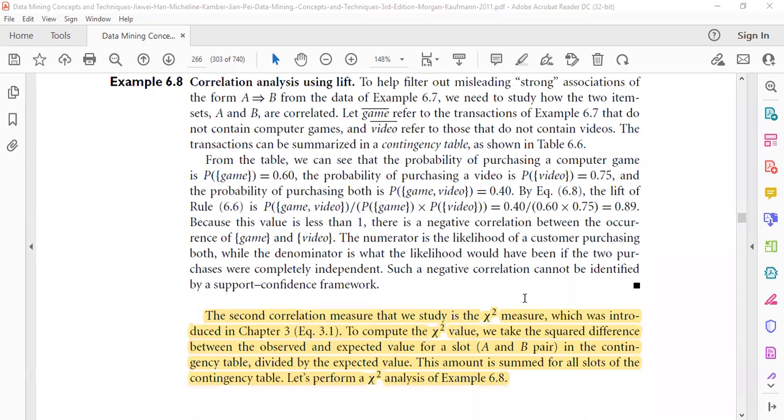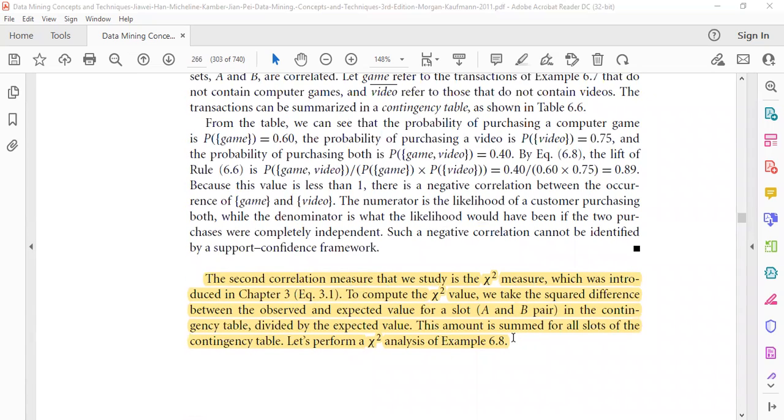As we have learned, the first metric to measure correlation was lift, and the second measure of correlation is the chi-square measure. We have already learned about this chi-square measure. Now, let us see how it works. For chi-square analysis, we first construct a contingency table.